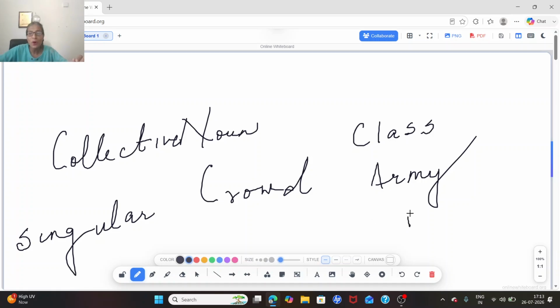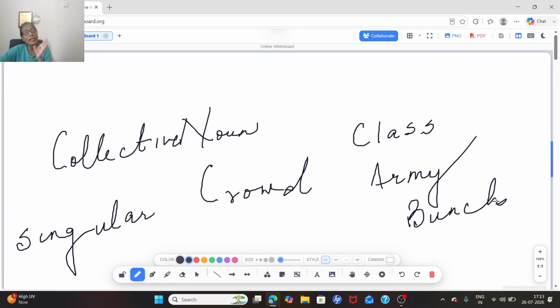So don't get confused. The collection is only one, but the things included in it are many. If I say flowers, it is 1, 2, 3, 4, 5, 10 flowers. But if I say bouquet of flowers, the bouquet becomes one.